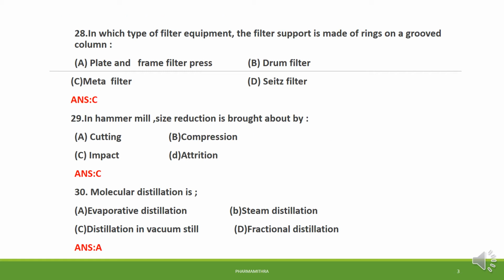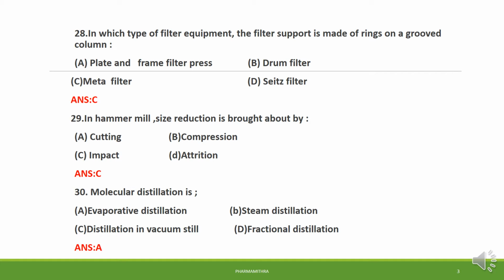Question number 28. In which type of filter equipment is the filter support made of rings on a grooved column? In metal filter, the filter support is made of rings on a grooved column. Metal filter consists of a series of metal rings packed on the grooved drainage column, and these rings are made up of stainless steel.